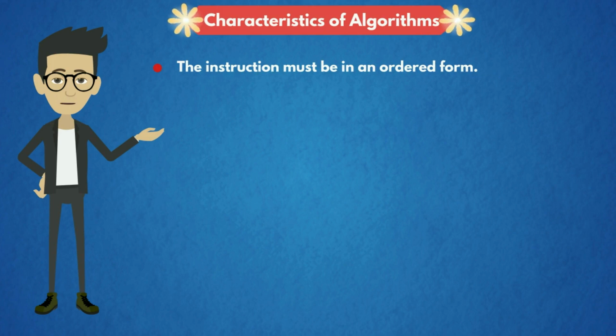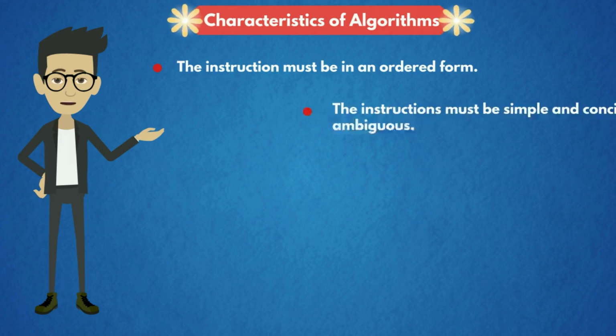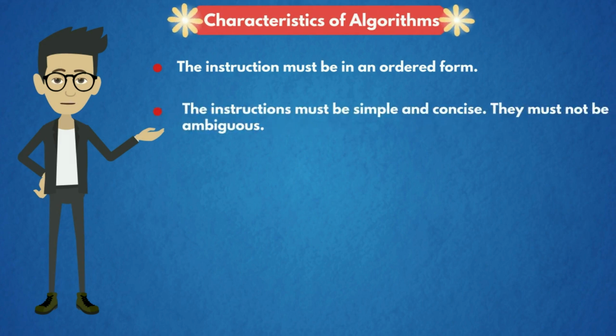The characteristics of algorithms are: point 1. The instructions must be in an ordered form like step 1 and step 2, etc. The second characteristic is the instructions must be simple and concise. They must not be ambiguous. That is, step 1 and step 2 should not be in any confusion state.